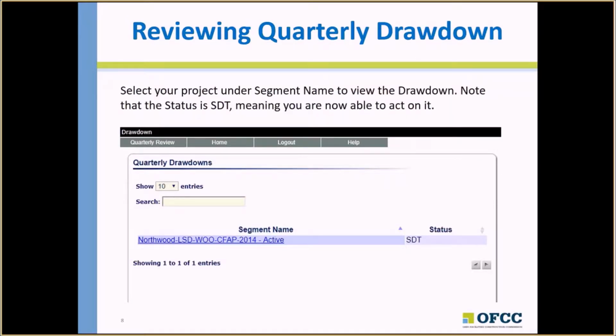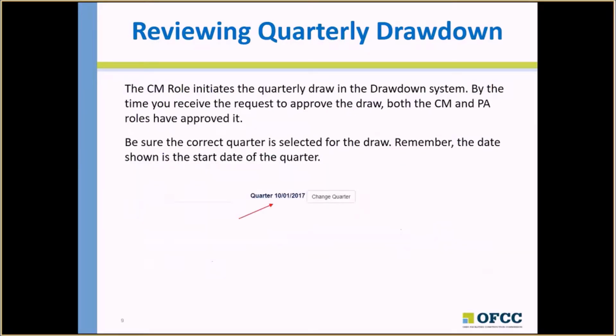Select your project under segment name to view the drawdown. Note that the status should say SDT, meaning School District Treasurer, and you can now act on the drawdown. Before this happens, the CM will have initiated the quarterly draw in the drawdown system. By the time you receive the request to approve the draw, both the CM and PA roles have approved it.